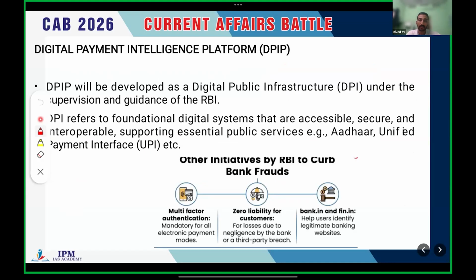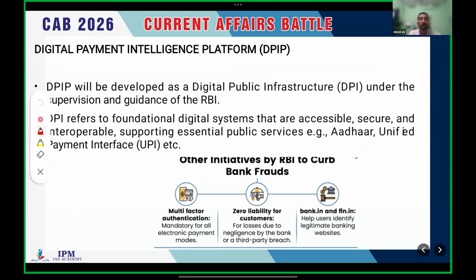Digital Payment Intelligence Platform, DPIP. DPIP will be developed as a digital public infrastructure under the supervision and guidance of RBI. Who is the regulatory authority here? RBI.